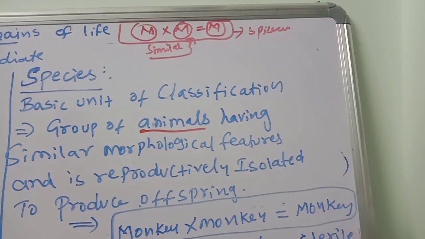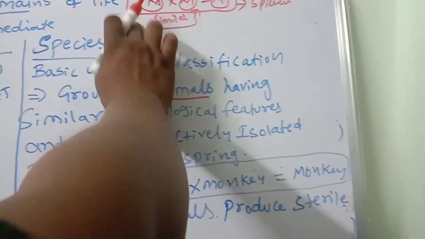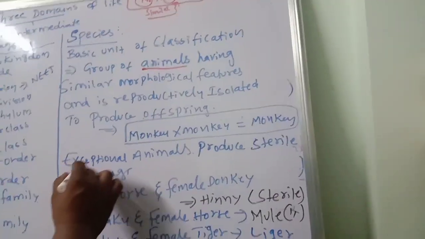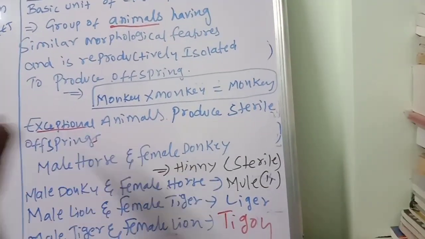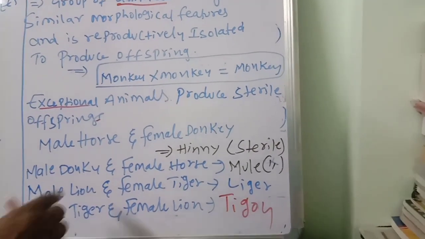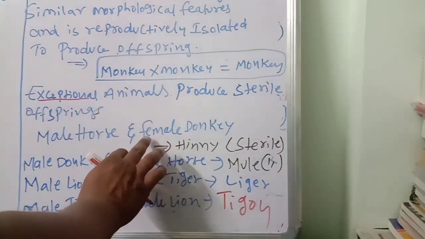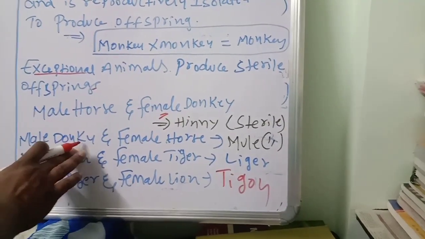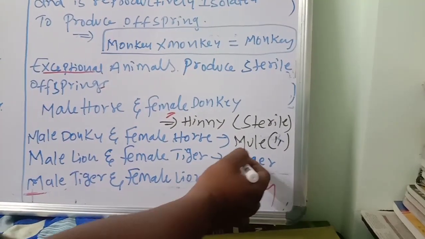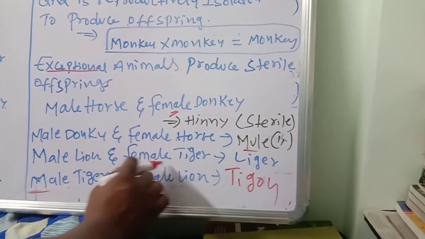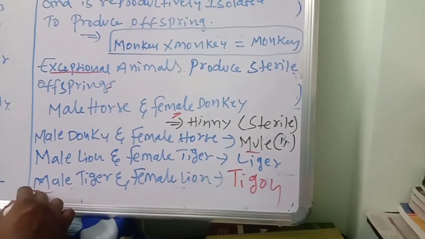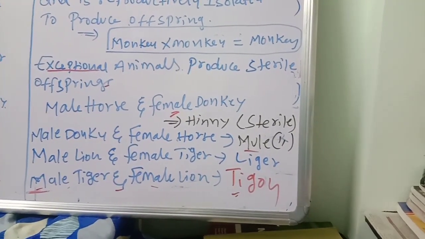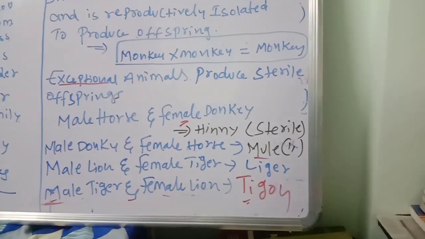But in some cases, monkey crossed with monkey gives a monkey, but some exceptional animals produce sterile offspring. What are those? Male horse crossed with female donkey gives a hinny. Male donkey crossed with female horse gives a mule. Male lion and female tiger gives a liger. Male tiger and female lion crossed, we will get a tigon. So all these things will be there.